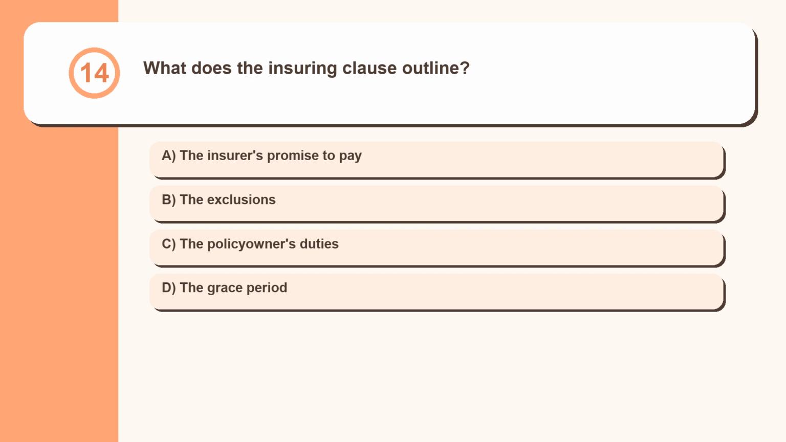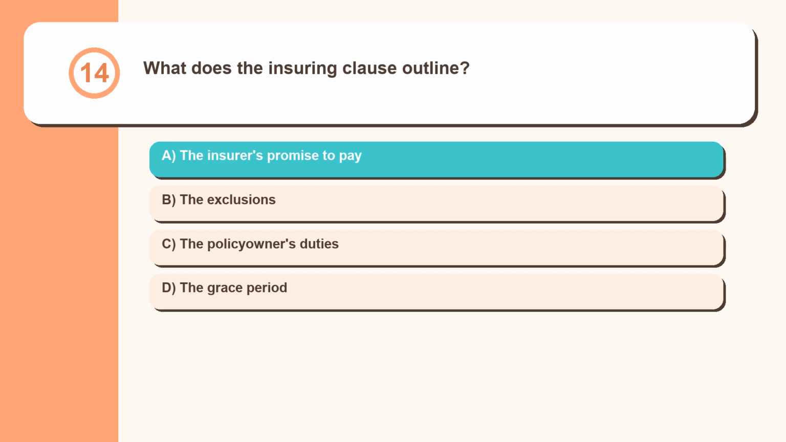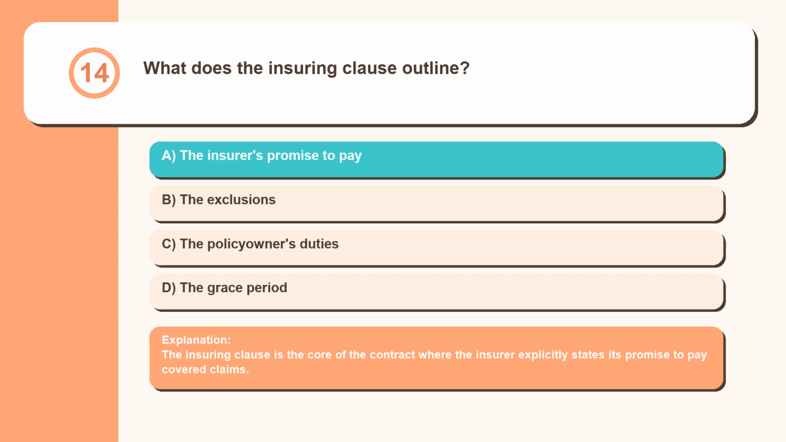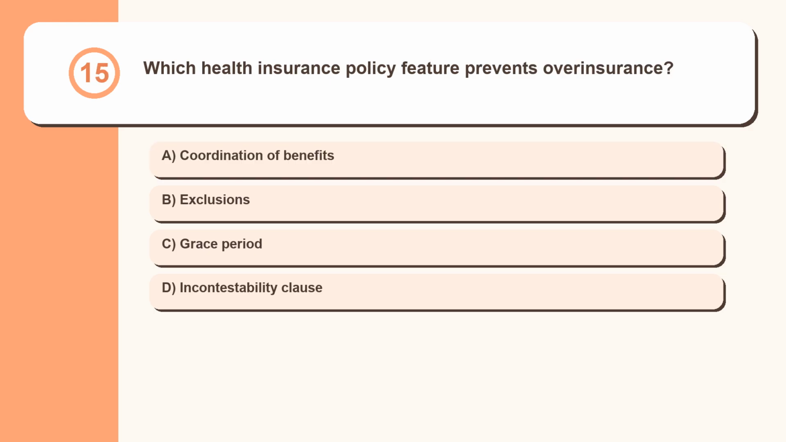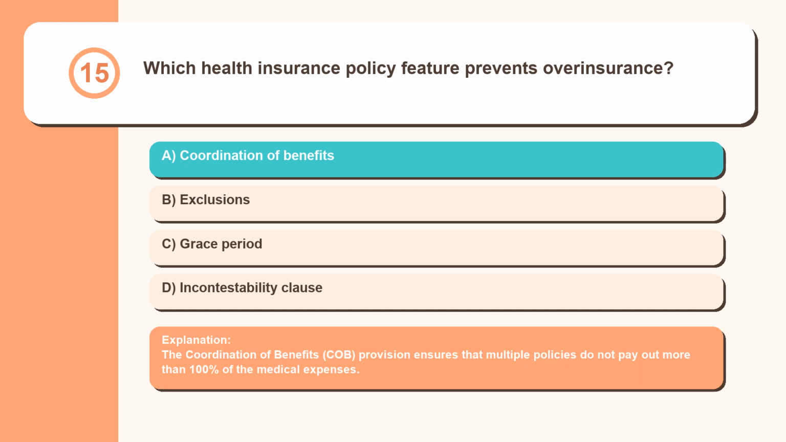Question 14. What does the insuring clause outline? The insurer's promise to pay, the exclusions, the policy owner's duties, the grace period. The insuring clause is the core of the contract where the insurer explicitly states its promise to pay covered claims. Question 15. Which health insurance policy feature prevents overinsurance? Coordination of benefits, exclusions, grace period, incontestability clause. The coordination of benefits, COB, provision ensures that multiple policies do not pay out more than 100% of the medical expenses.